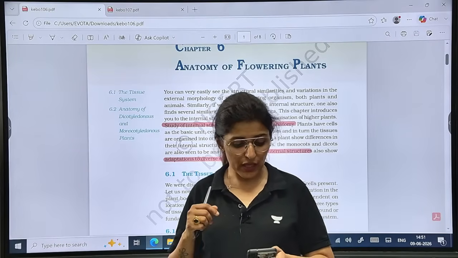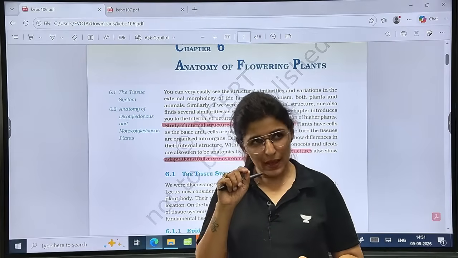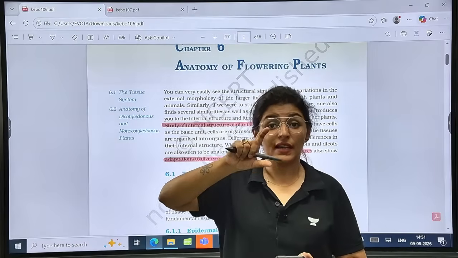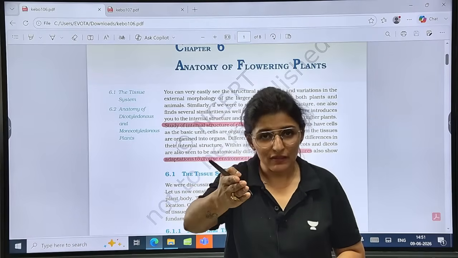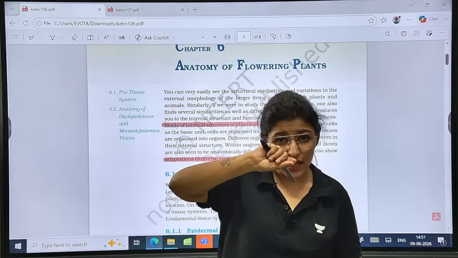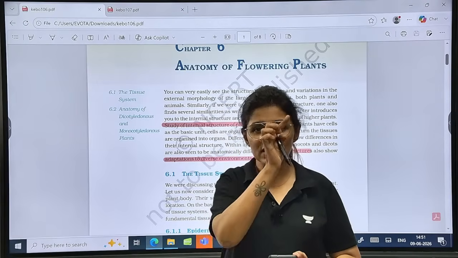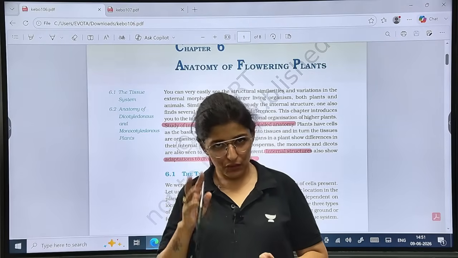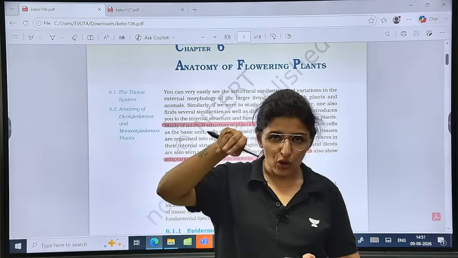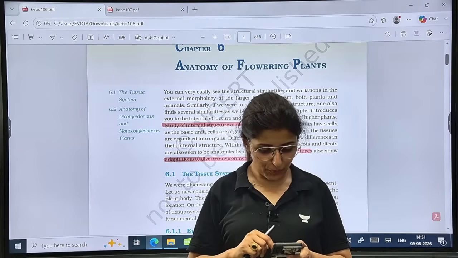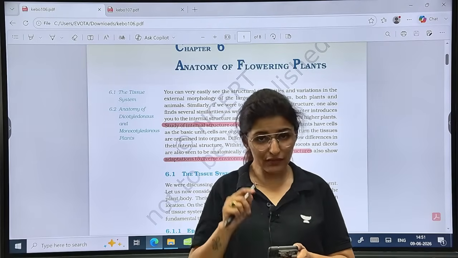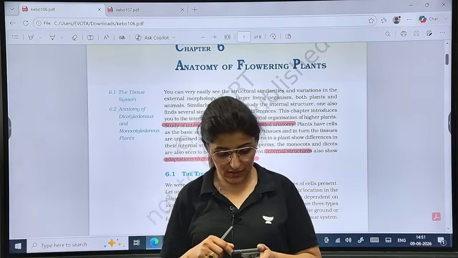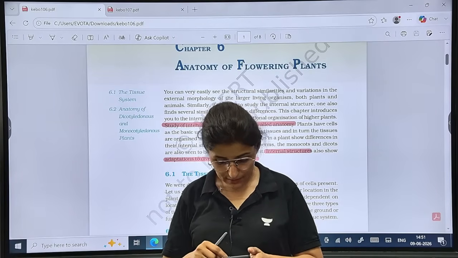In syngenesis, anthers are fused around the style. In the case of Malvaceae, China rose, you see it is a hollow style, and around that hollow style all the stamens are fused together in one bundle. That is syngenesis. Do you see the difference? So stamens are around the hollow style, while the filaments are free from each other, but they are around the same style. That is syngenesis. Clear? What else?